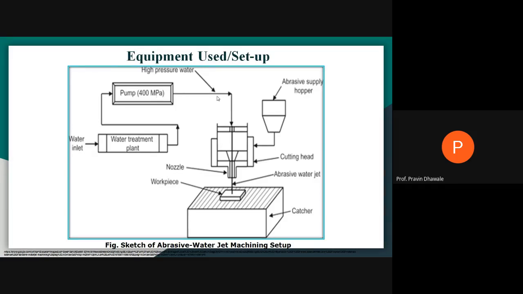In the mixing chamber, high pressure water comes from the pump and abrasive particles come from the hopper. They get mixed over here, right? When this mixture comes out from the nozzle, you get a high velocity abrasive water jet. When this high velocity jet strikes the workpiece, material is removed from the surface of the workpiece.